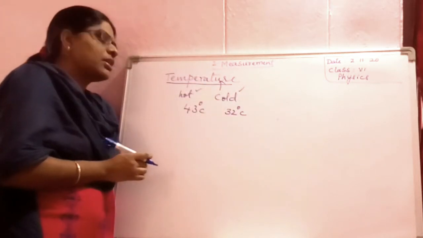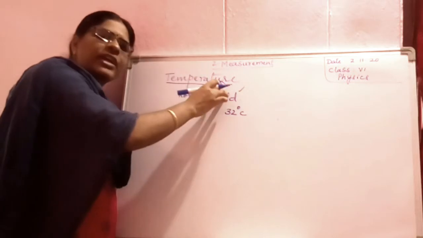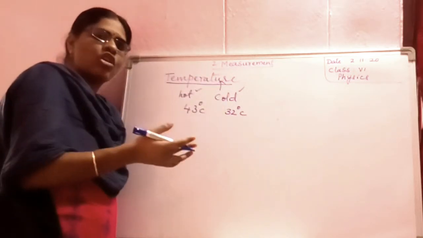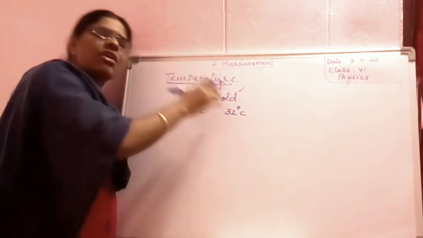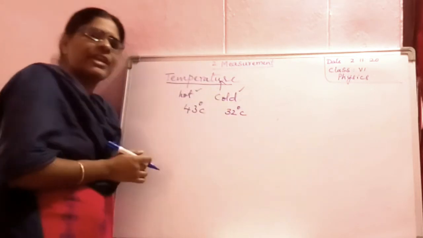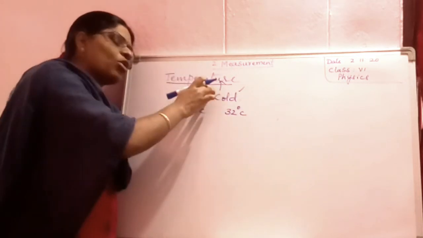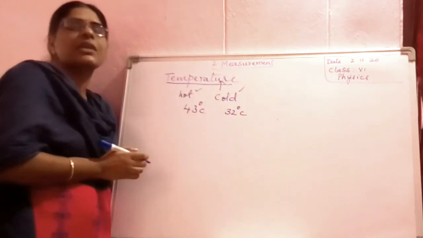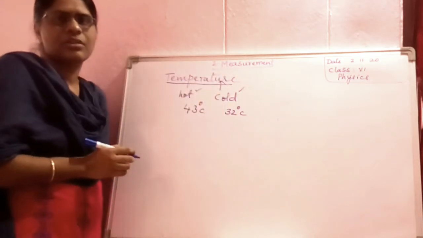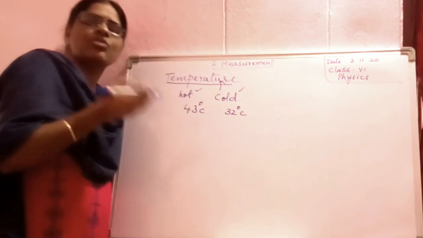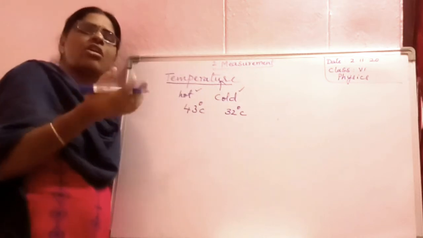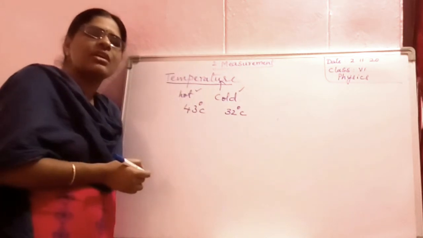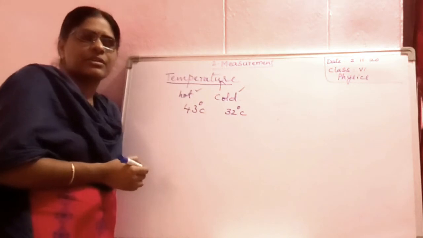We define temperature as the degree of hotness or coldness of a body or an object. Whether the object is hot or cold can be determined by using temperature.